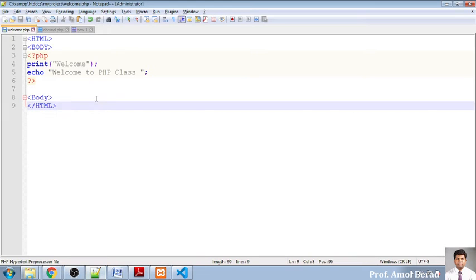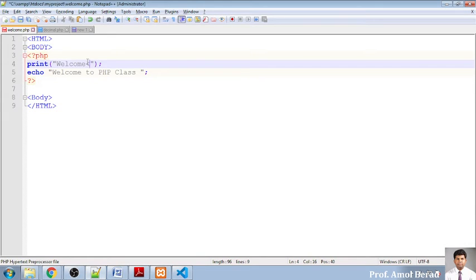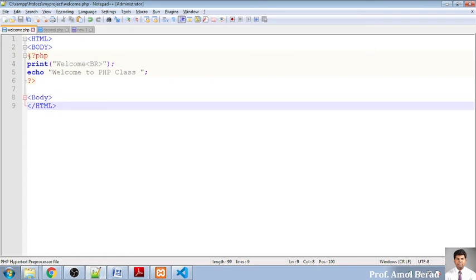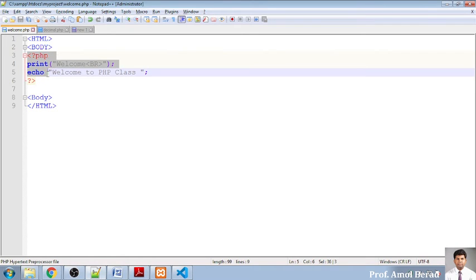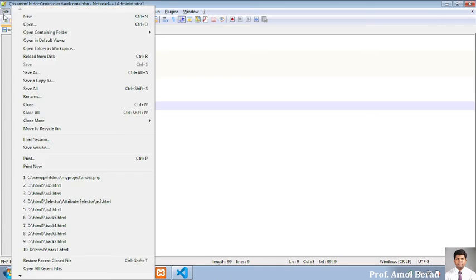So to go to the second line, I will be entering over here a tag called BR. So BR will be moving to the next line. So this is the first, that is print, and this is nothing but the echo. And whenever you are embedding PHP code, keep in mind the file extension should be .php.